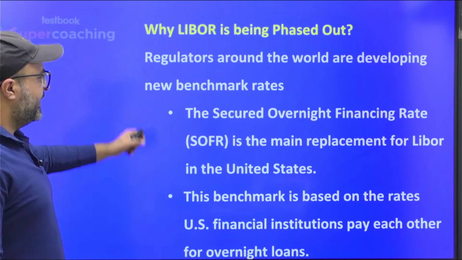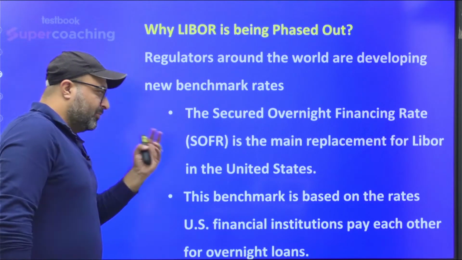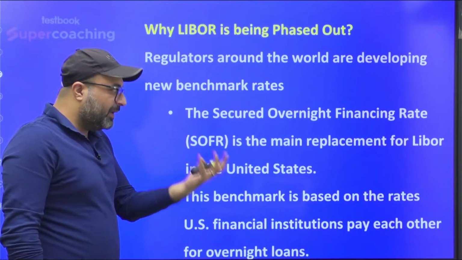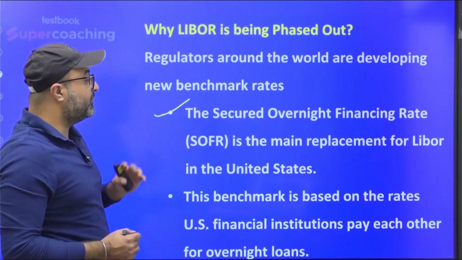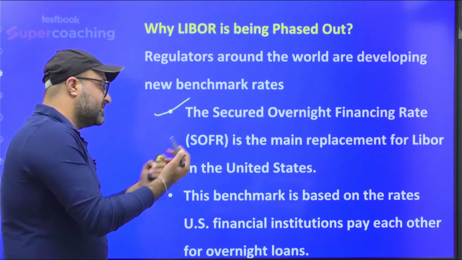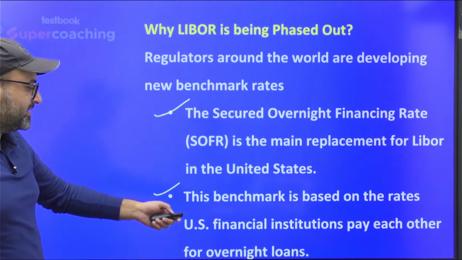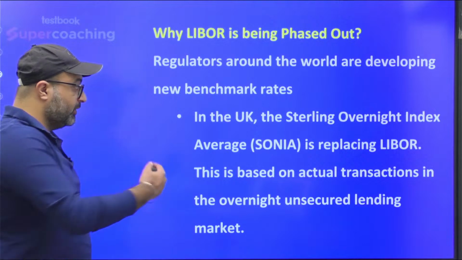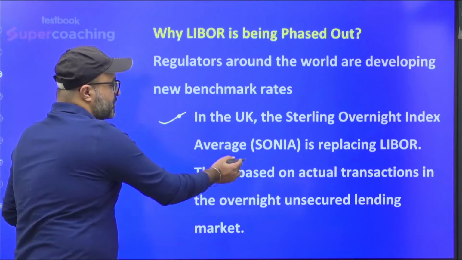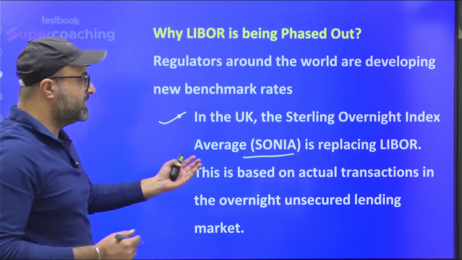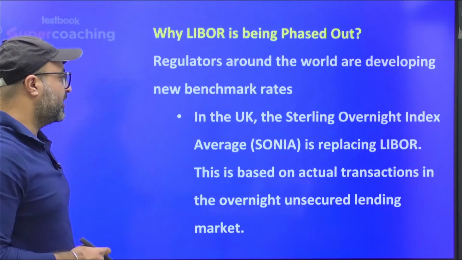Last is, regulators around the world are developing new benchmark rates. For example, the moment it was clear that Libor is a manipulated rate, the US came into the picture and has come up with the secured overnight financing rate to replace Libor. This benchmark is based on the rates US financial institutions pay to each other for overnight loans. Not only this, the UK came up with the sterling overnight index average, which we can call SONIA, and it is going to replace Libor in the near future.